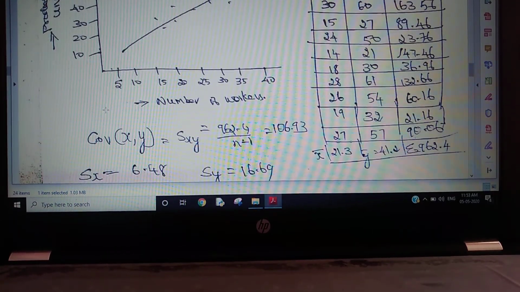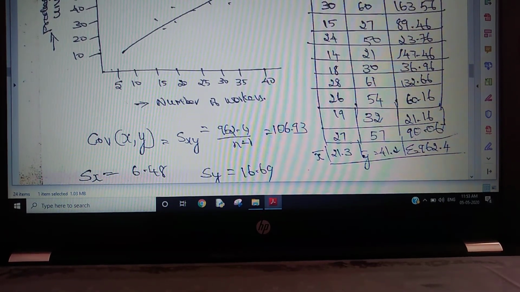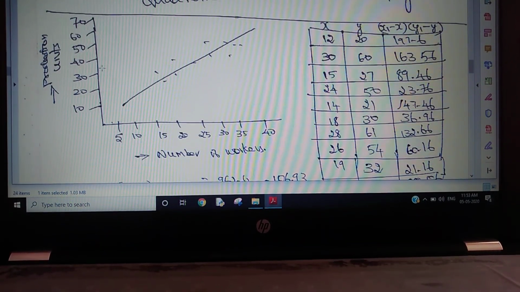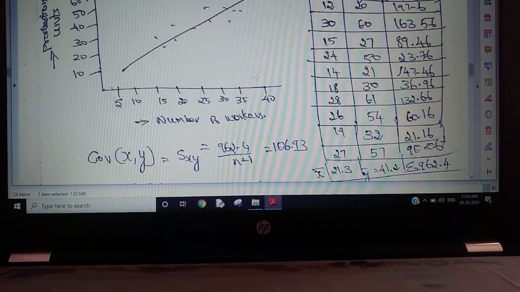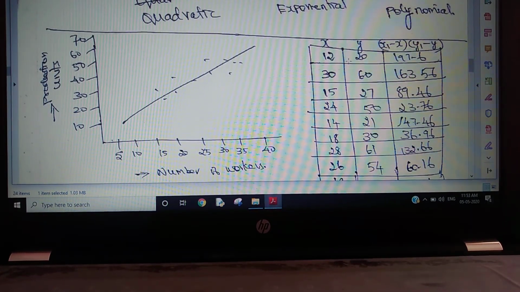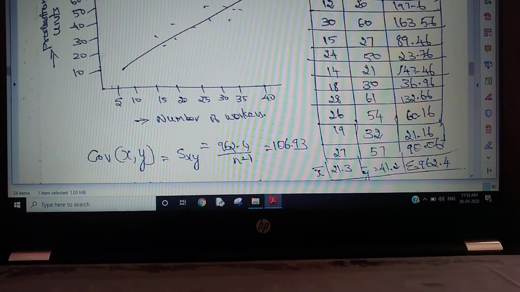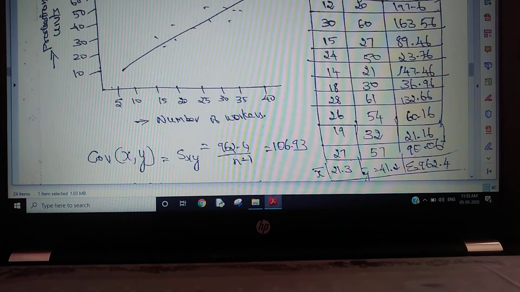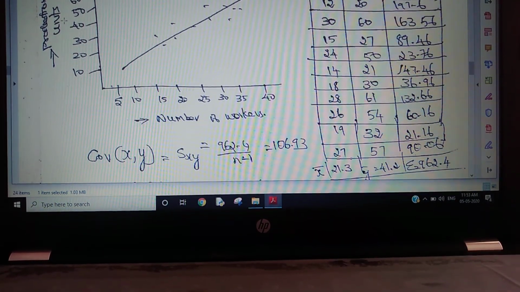Say, for example, in an organization there are a number of workers and production units. That is called regression. Say the number of workers is 12 and the units produced is 20. The number of workers is 30 and the units produced is 60. Like that it goes on. This is plotted in a graph. So here it is positive: changes in the number of workers bring changes in the production units.